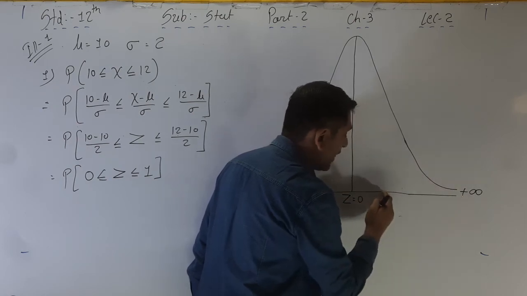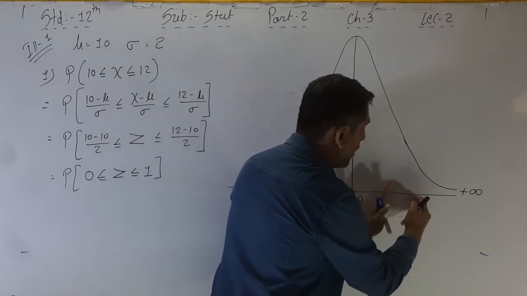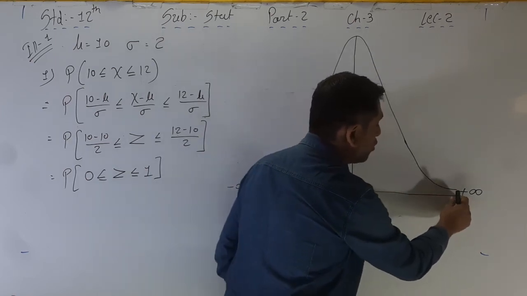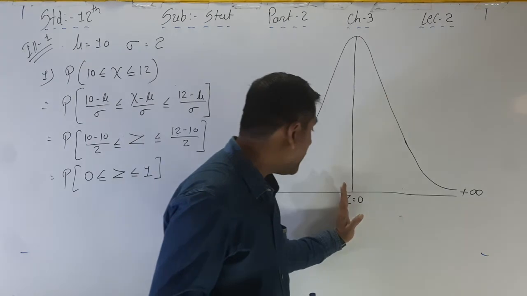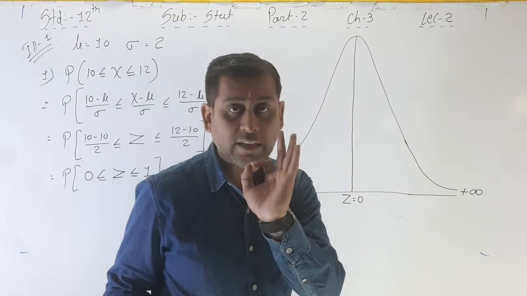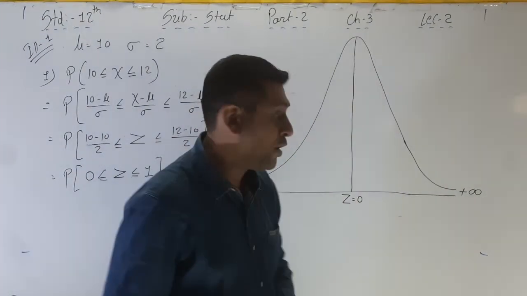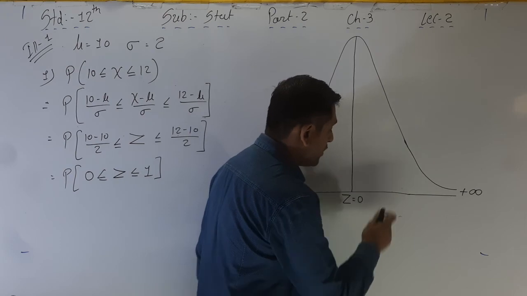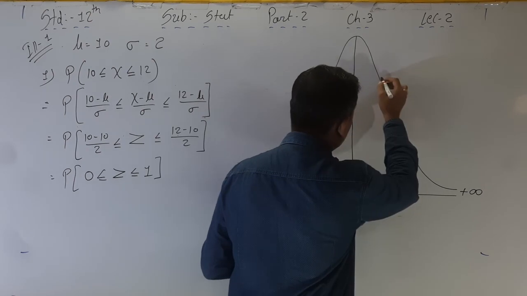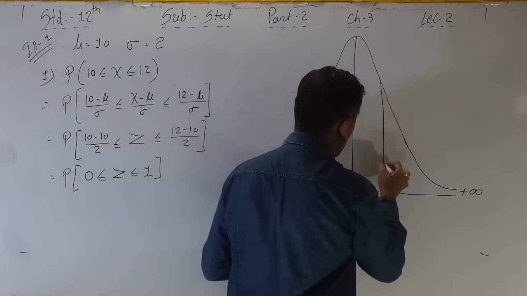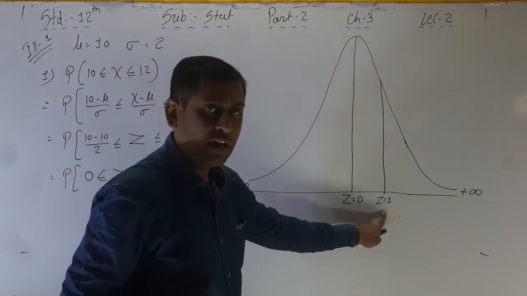So here 1 is approximately here. 0 to 1 here, 1 to 2 here, 2 to 3 here, and then 3 to 3.5 here. Right? So the value of z on the x-axis is compulsorily 0 to 3.5. Not the exact value we have to draw, but we have to make an approximate calculation that 0 to 1 is equal to this. So I am writing here z is equal to 1. Here z is equal to 0 and here z is equal to 1.